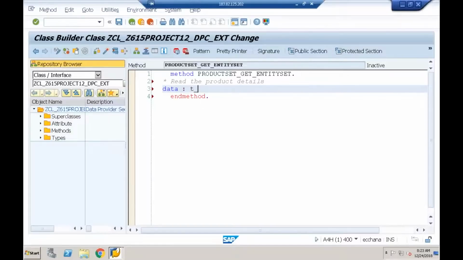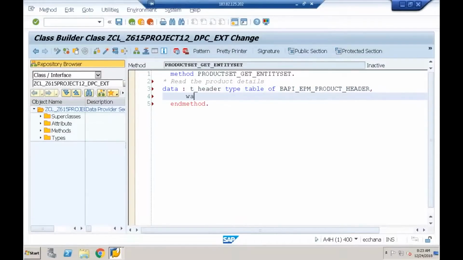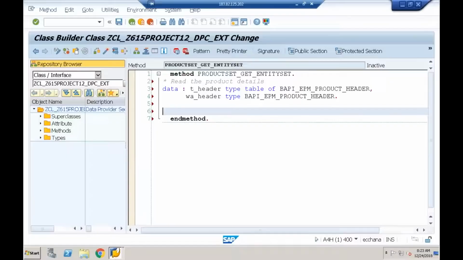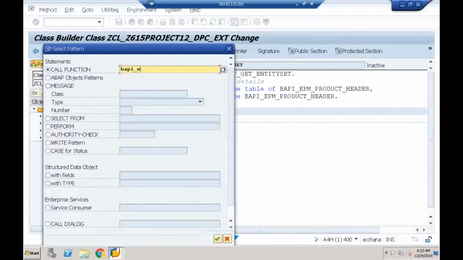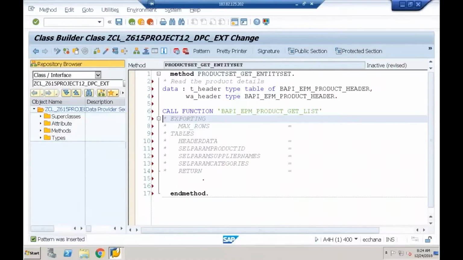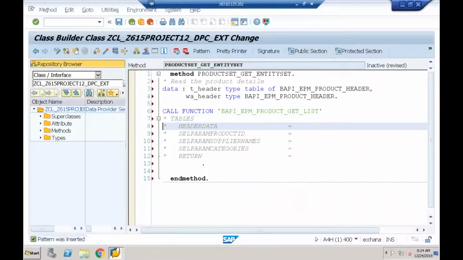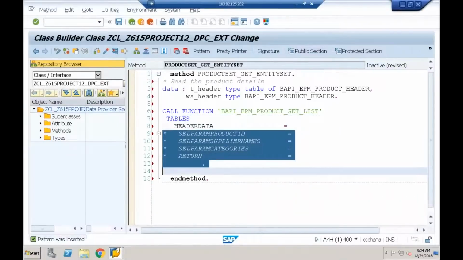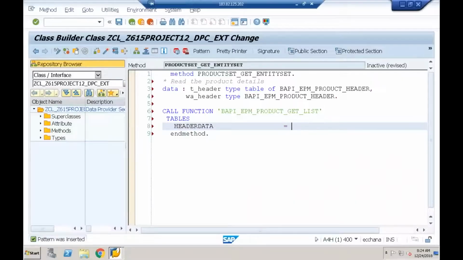Data t_header type table of bapi_epm_product_header, w_header type work area. Done. Let me call the BAPI function module BAPI_EPM_PRODUCT_GET_LIST. Exporting not required, tables, yes, I require header data internal table. Header data is equal to t_header. So I need to return the product details now.